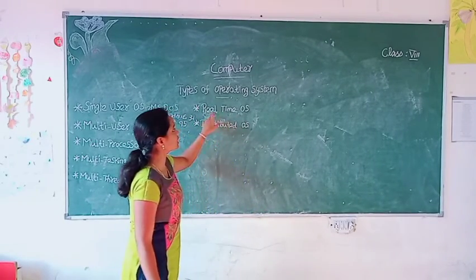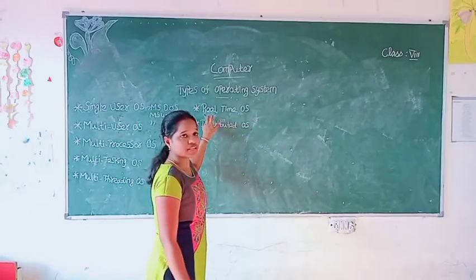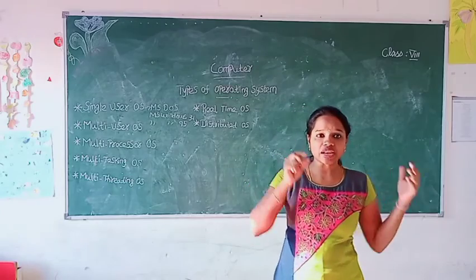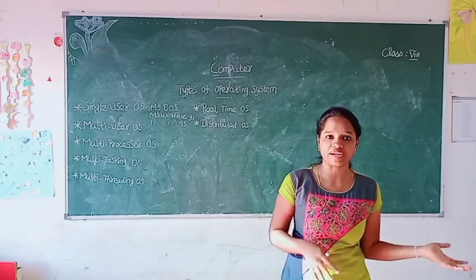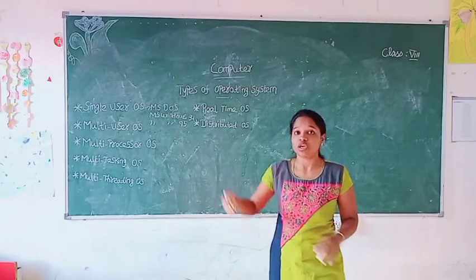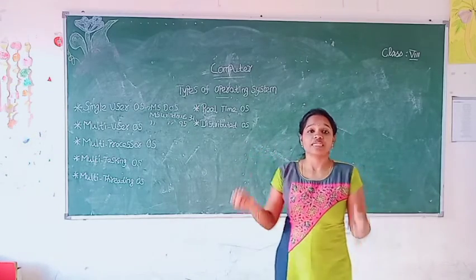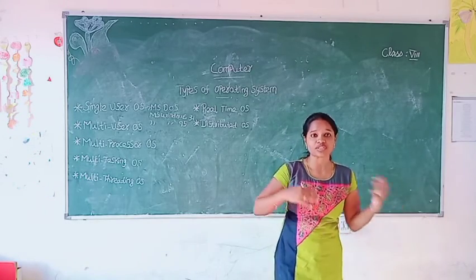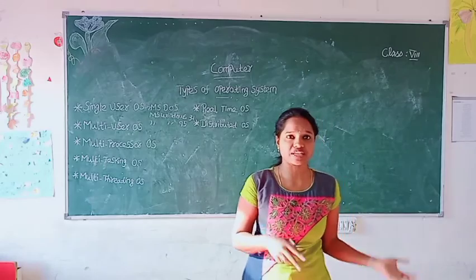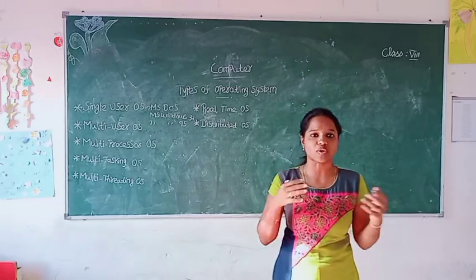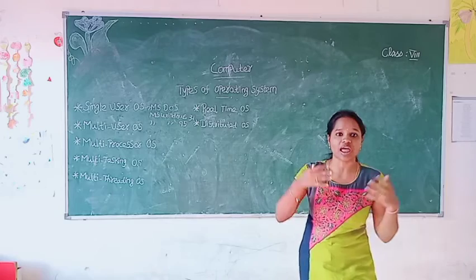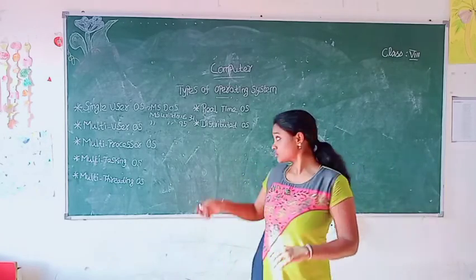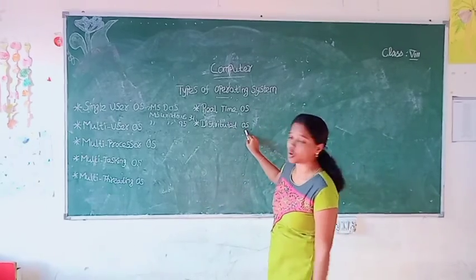The next one is the real-time operating system. What do you mean by real-time operating system? It is designed to handle real-life scenarios and problems. Such operating systems have the capability to progress the process, minimize the execution time, and work independently without any compatibility issues. Clear? And the next one is the distributed operating system.